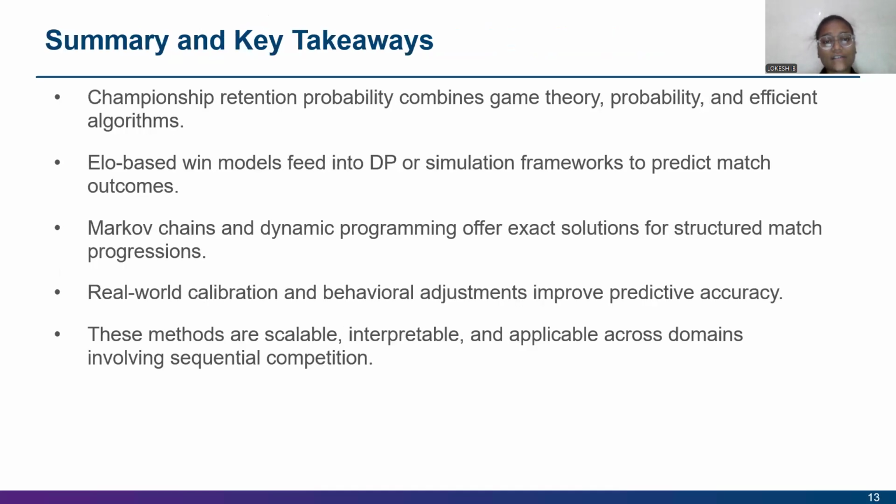Summary and the key takeaways: championship retention probability combines game theory, probability, and algorithms. Markov chains and dynamic programming offer exact solutions for structured match progression. Real-world calibration and behavioral adjustments improve predictive accuracy. These methods are scalable, interpretable, and applicable across domains involving sequential competition.